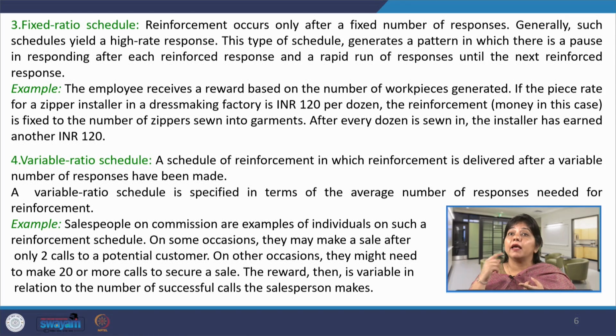So, after how many calls the employee or the salesman is able to sell the product, that depends on an individual's capacity. So, the more the capacity, that is after every 2 calls you are selling a product, or maybe after 3 calls you are selling a product, the more will be the reward, the more will be the profit for the salesman. This is about interval schedules.